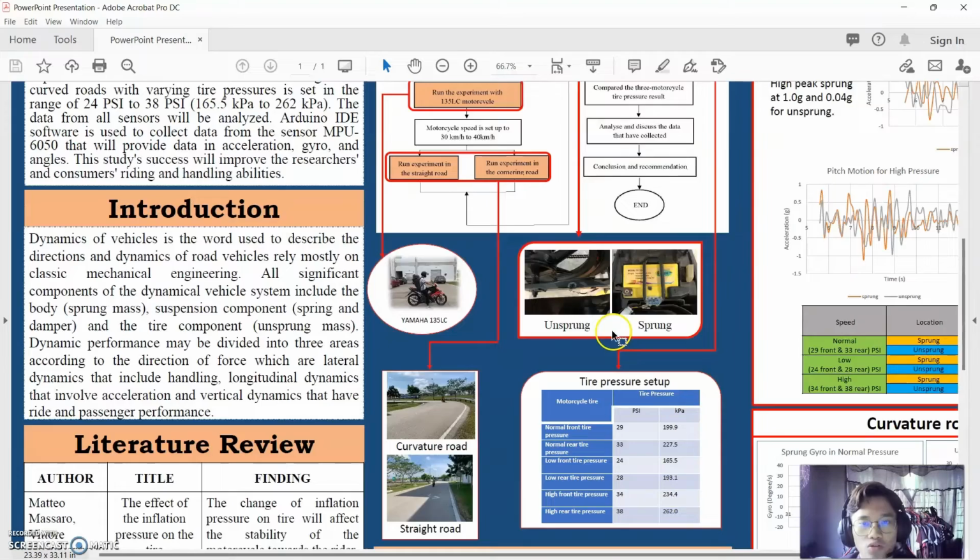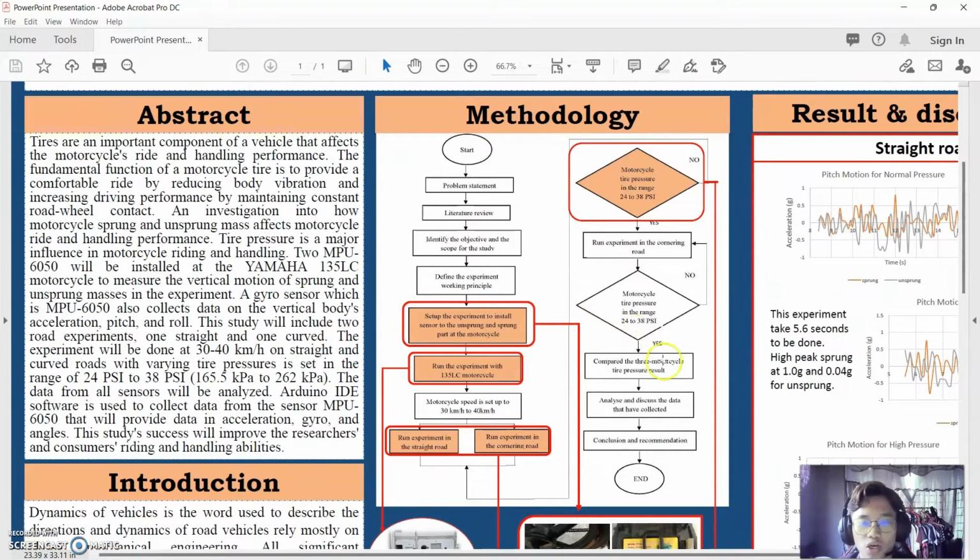Okay, so we go for the methodology for these studies. For the first one, we have to come up with the problem statement with this topic. After that, we have to find the literature review or the previous study of research about our topic. After that, we have to identify the objective and the scope, and also define the experiment parameter. After that, we go to the setup.